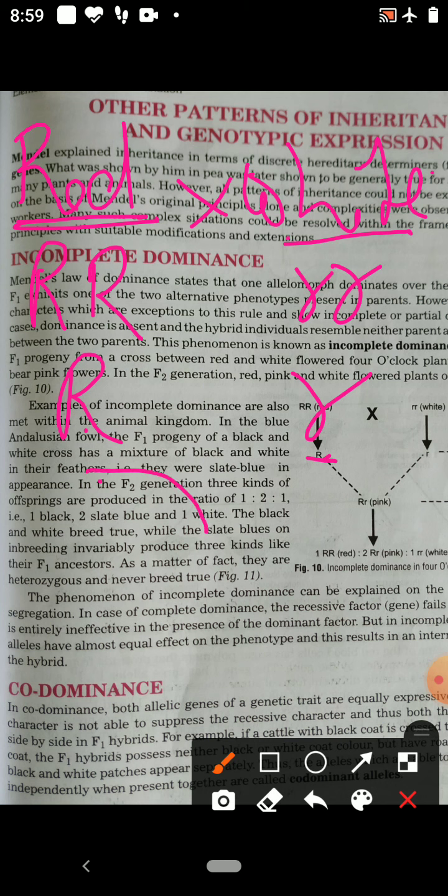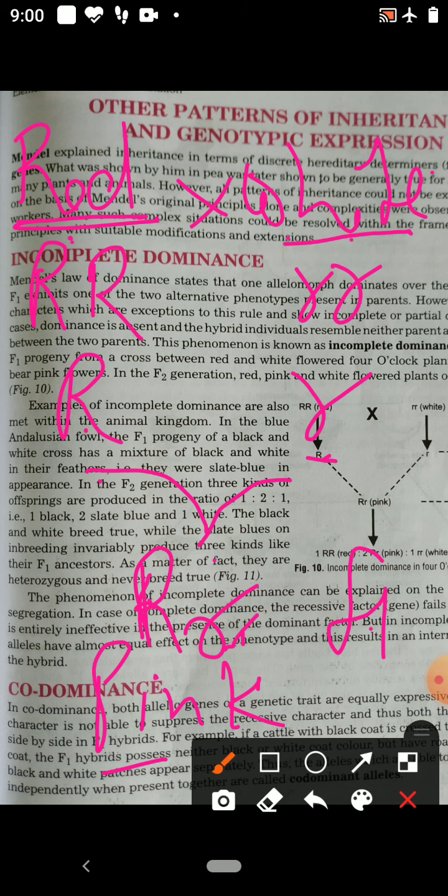Now, after the fusion, progeny was produced, and this progeny is the F1 generation. F1 progeny are neither red nor white. F1 progeny is pink. It carries the allele of the red plant and the allele of the white plant, capital R from the red plant, small r from the white plant, but its color is pink.